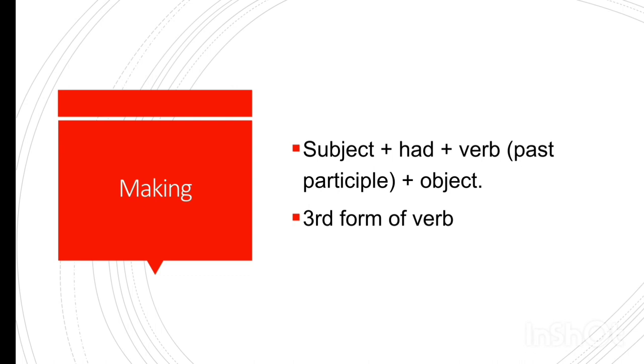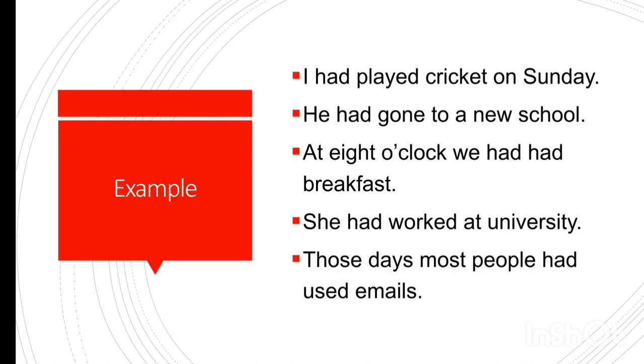Let's see the examples. I had played cricket on Sunday. He had gone to a new school. At 8 o'clock we had breakfast. She had worked at university. Those days most people had used emails. There are so many pronouns we have used in these examples, and with every pronoun we have used the helping verb had.